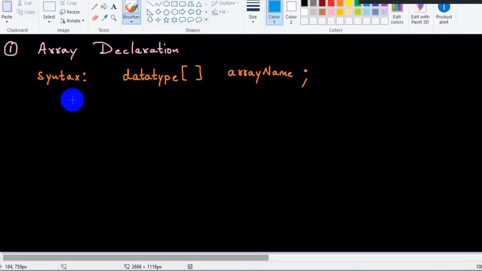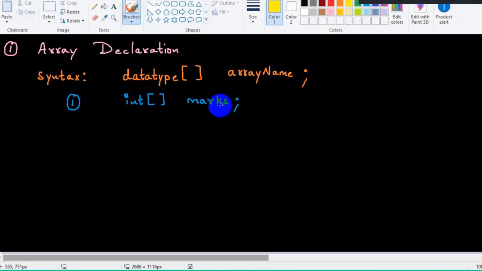So I'll give you a couple of examples here. Now I want to store the marks a student has scored in his examination. He will have 3 subjects, imagine Java, Python, SQL, and he has scored respective marks. I want to store the student marks here. So the data type will be int, brackets meaning it's an array, and the array name is marks. I have just declared an array.